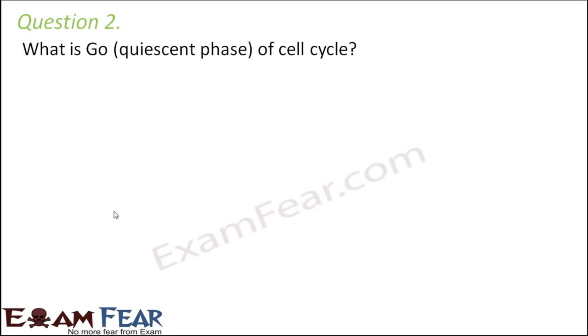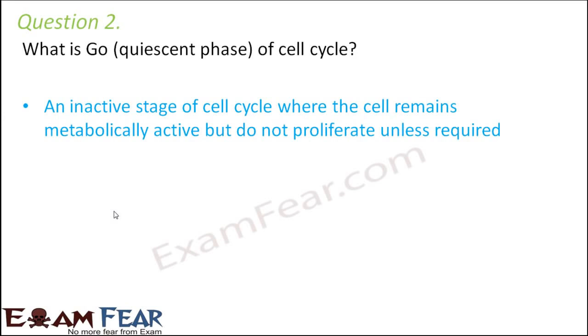What is G0 of cell cycle, which is also known as quiescent phase? It is an inactive stage of cell cycle where the cell remains metabolically active but does not proliferate unless required. Now, some cells do not need to divide all the time. They need to divide only when required as per the condition. Maybe some other cells got damaged or some other cells are dead. So for replacement you need more cells and that is the only reason when a cell needs to divide. Otherwise there is no need of division.